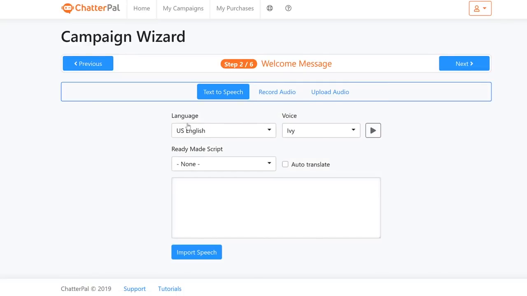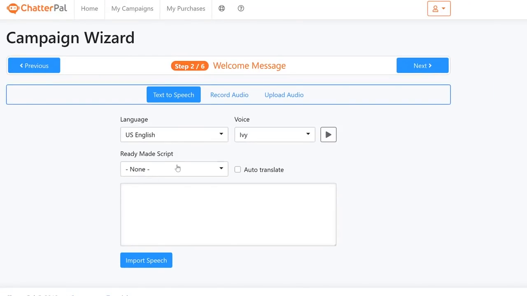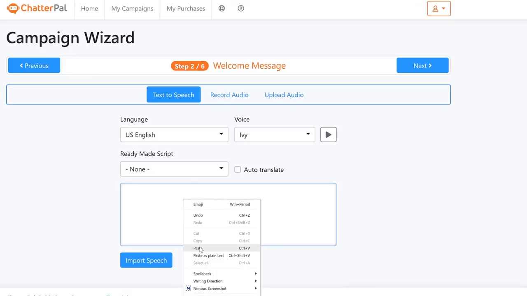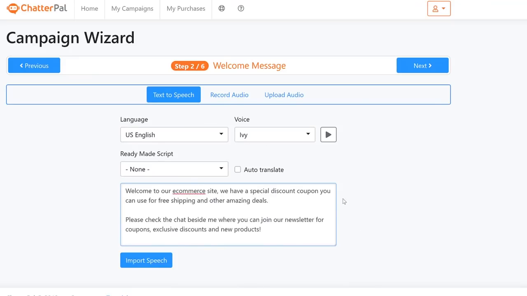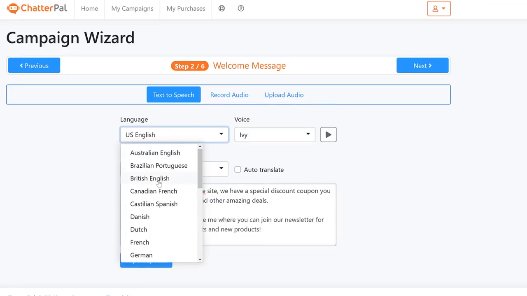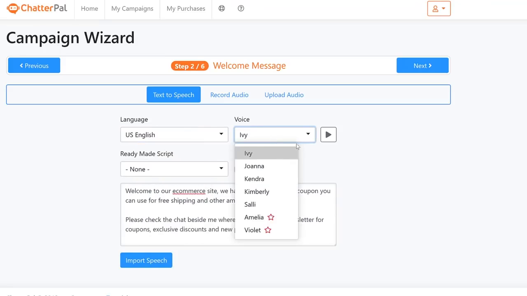And then after that, we can just go to language and choose a script and then a voice, okay? You can use any of the ready-made scripts that you have down here, or for that matter, you can paste anything of your choice or type anything that you want, to have customization. You can start choosing the voice. We have, as you can see, a lot of different languages and different voices in male and female as well, okay? So that is another option.